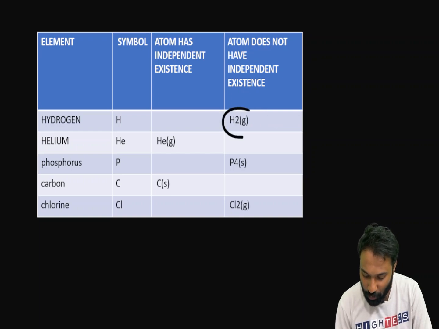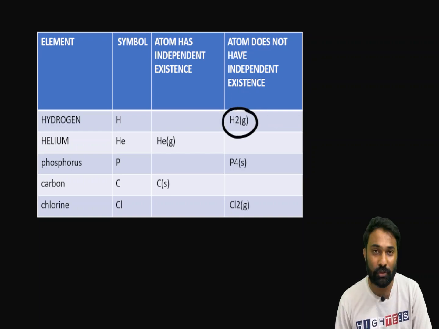But hydrogen atoms combine to give the H2 molecule. Clear? Phosphorus also does not have independent existence, and its molecule is P4.